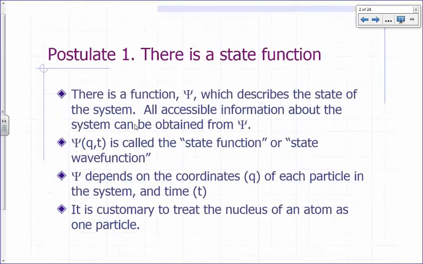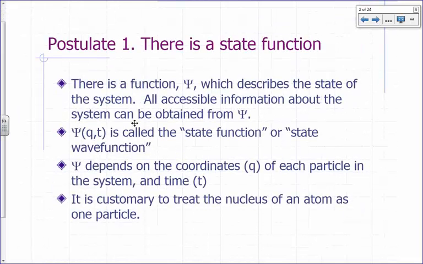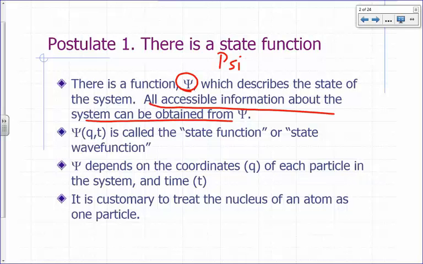There's several. The very first postulate, postulate number one, says that for any system, there is a function which we represent by the Greek letter psi, which describes the state of the system. All accessible information about the system can be obtained from psi.